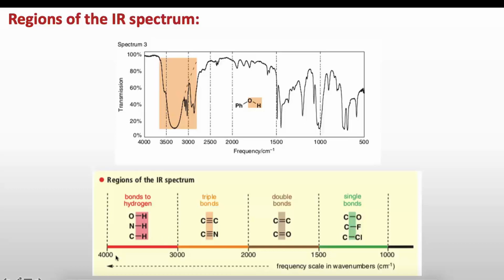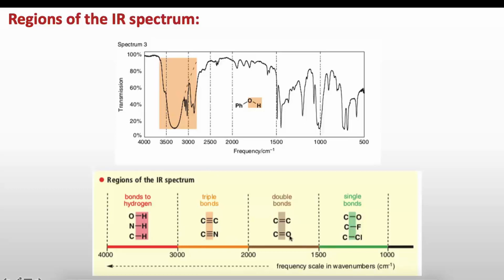4000 to 3000 is the first region where OH, NH and CH bonds vibrate, meaning we are getting the frequency or bands for OH, NH and CH bonds, that is, bonds to hydrogen. 3000 to 2000 is the triple bond region. All triple bonds vibrate in this region, so the peak and band in this region signify a triple bond.